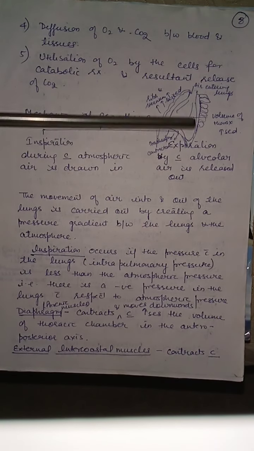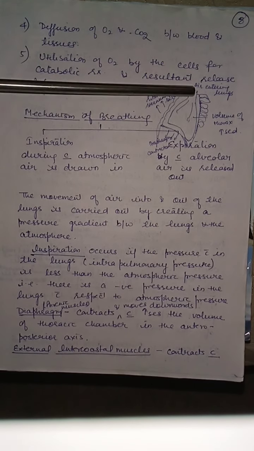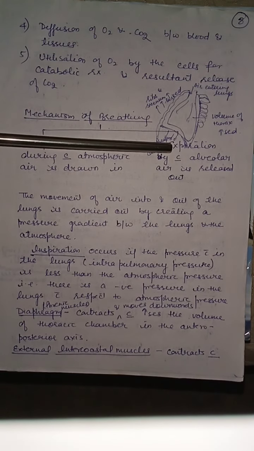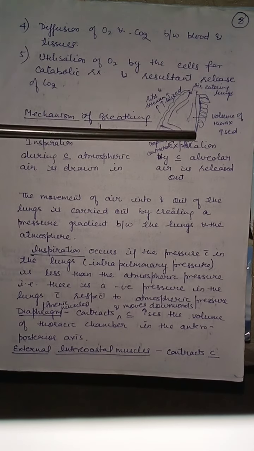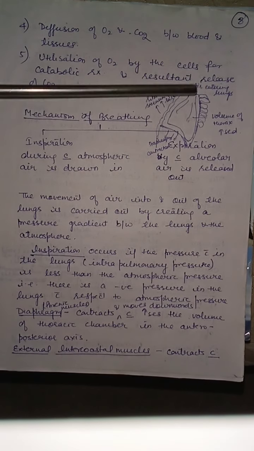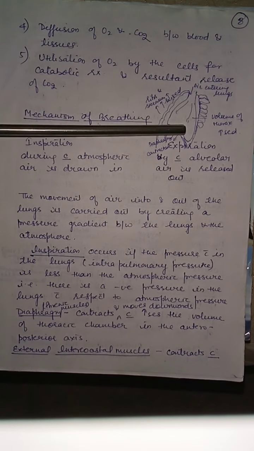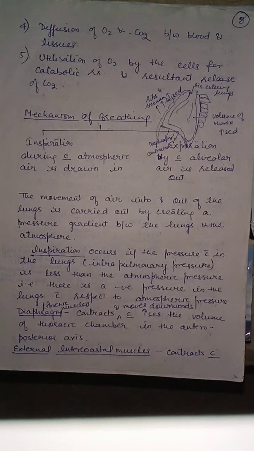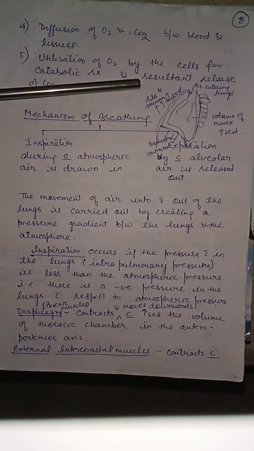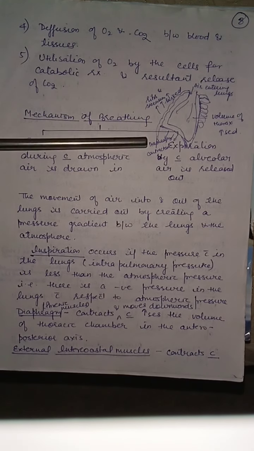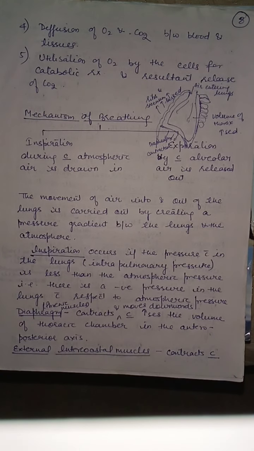When diaphragm muscles contract, the volume of the thoracic cavity increases anterior-posteriorly. So the total volume of the thoracic cavity increases and pressure decreases. So the air is drawn in. This type of breathing is known as negative pressure breathing. In inspiration, both external intercostal muscles and diaphragm muscles contract. Therefore, it is an active process. Inspiration is an active process.